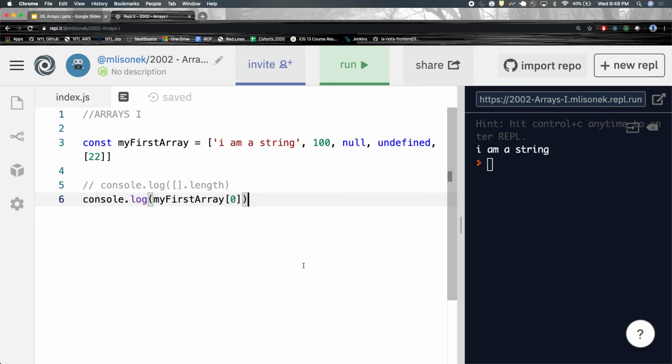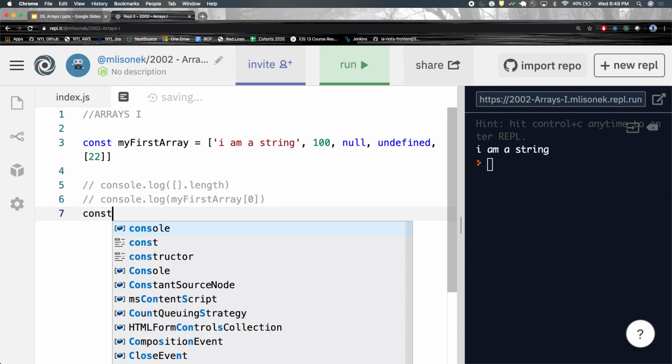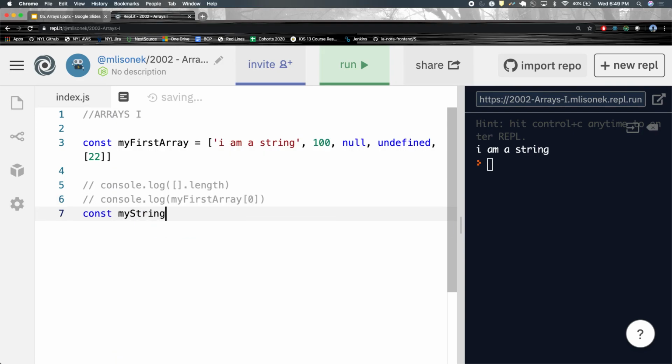So, let me show you one way how arrays are not like strings. Okay? Well, clearly they're not like strings. These are completely different, right? But let me show you one thing. If I did const my string equals hello, and then I said my string at 0 is now going to be equal to j.